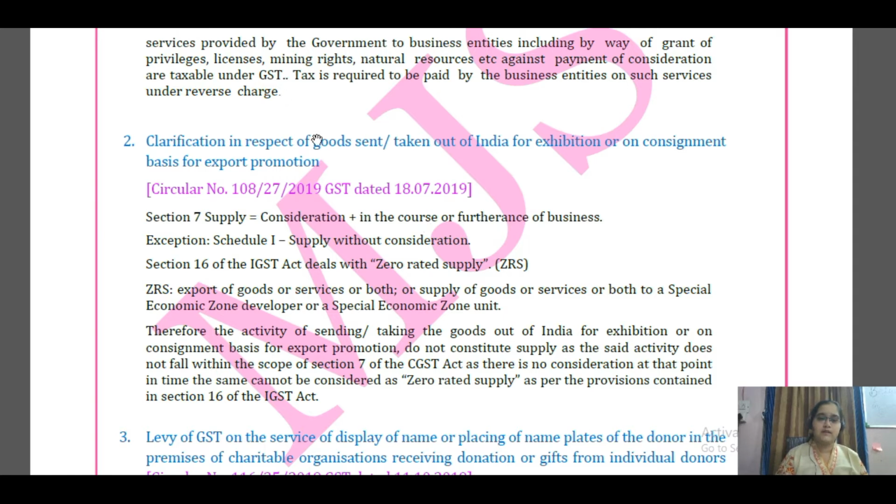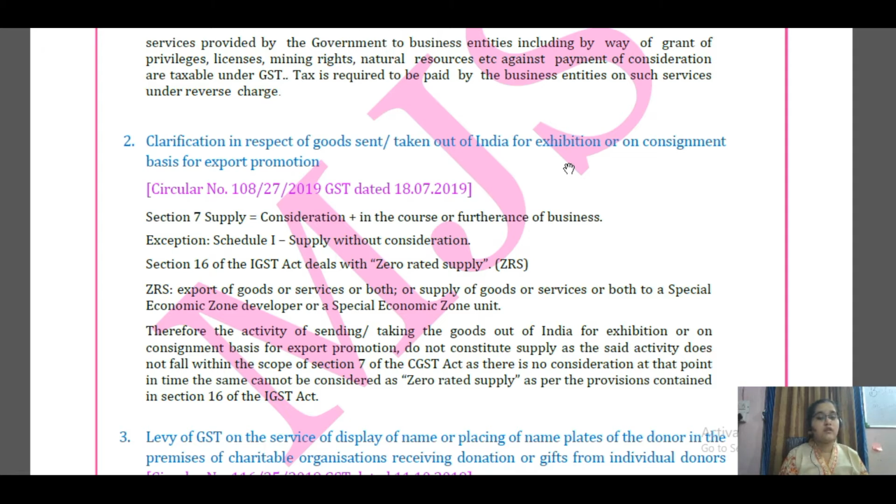But here what's happening? Here the goods are taken out of India for exhibition. They are not taken out of India for any consideration. Of course, the transaction will be different once in the exhibition. If any goods are sold, then accordingly GST will be applicable. But now when the goods are going outside, you are not doing it for any consideration, because the main element of consideration, receiving any amount for sending the goods out, is not there. Therefore it will not be called a supply.